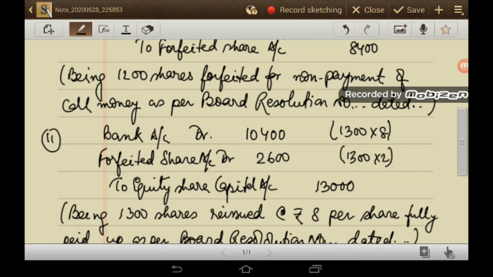Now the 11th journal is bank account debit 10,400, forfeited share 2,600, to equity share capital account 13,000. So 1,300 shares were reissued to another shareholder at rupees 8 per share. So 1,300 into 8 is 10,400. Forfeited share is 1,300 into 2, 2,600. To equity share capital account 1,300 into 10 is 13,000.